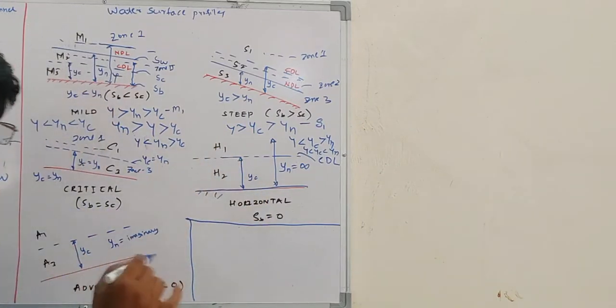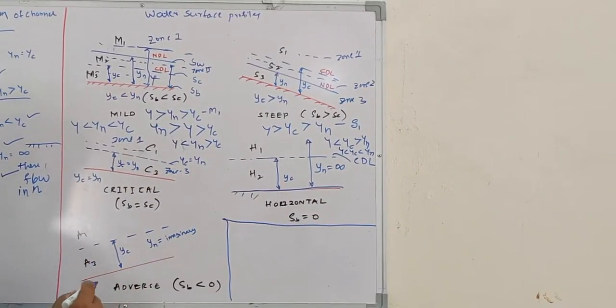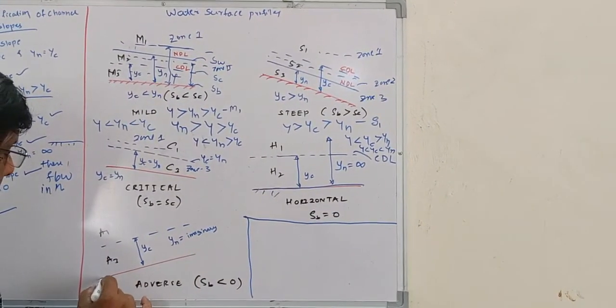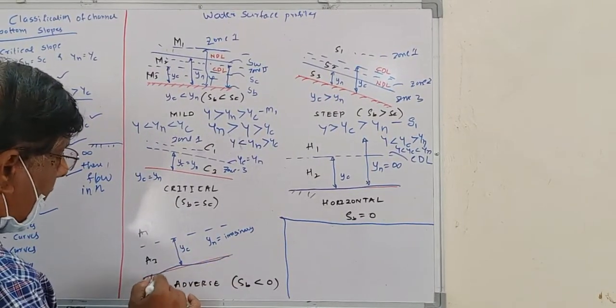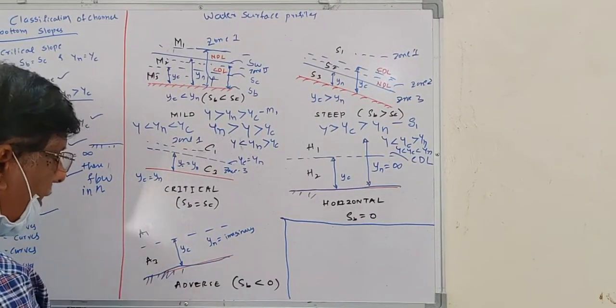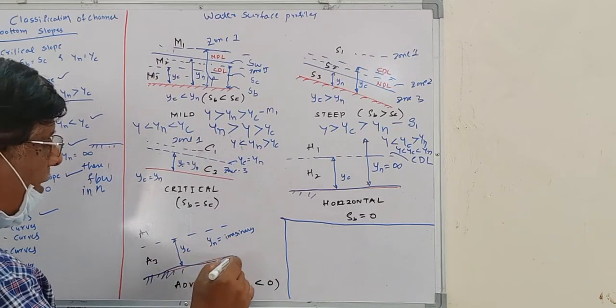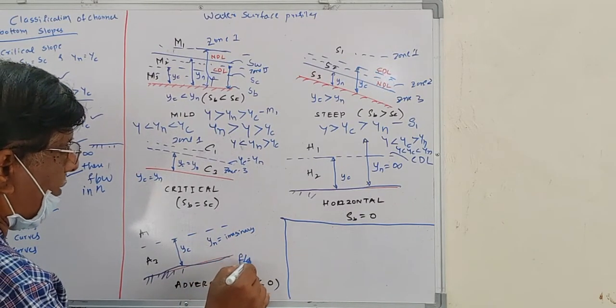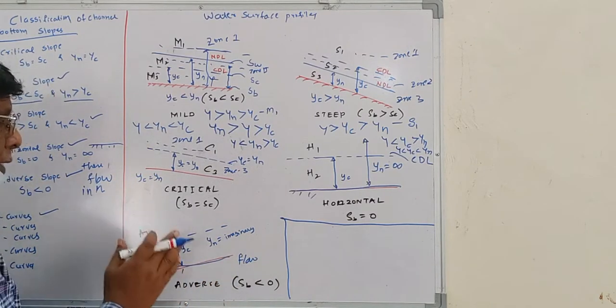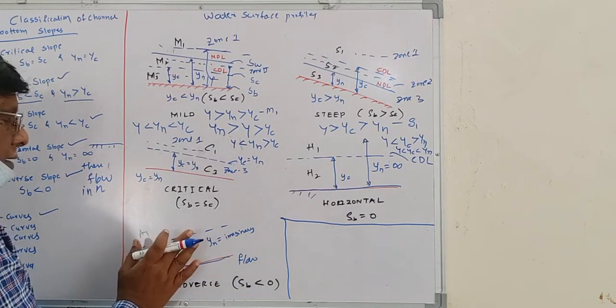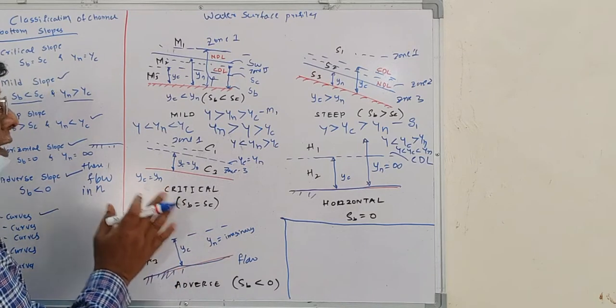Then the adverse slope: suppose this is the channel bottom slope, instead of falling it is rising, so you won't get any flow on the adverse slope. This is practically not possible, only theoretically interesting, so here you won't get any profile.